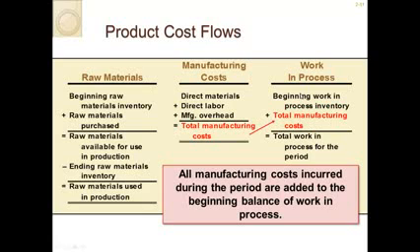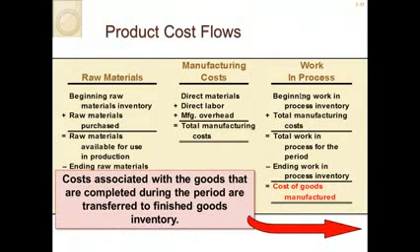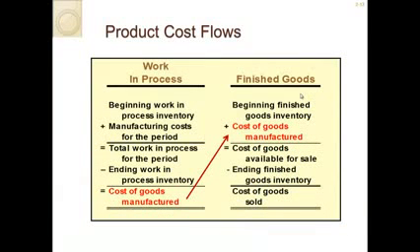Then our work in process is the work that we are manufacturing plus our total manufacturing cost for the period equals total work in process for the period. Now we subtract out ending work in process, and that gives us our cost of goods manufactured. So this work in process is what we were just looking at. Now we're moving this work in process into finished goods, because once we have the final cost of goods manufactured for the period, that goes into our finished goods inventory.